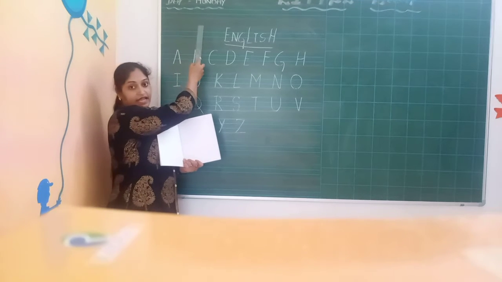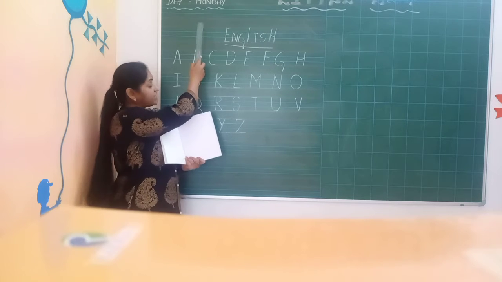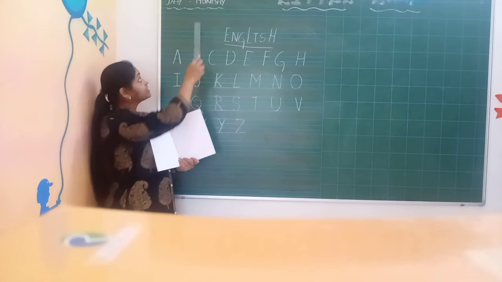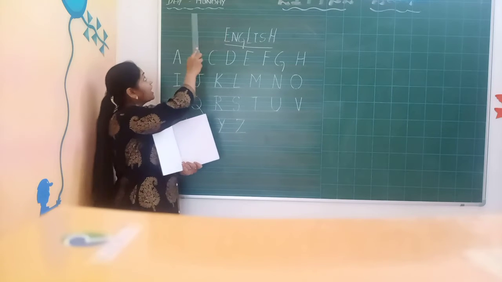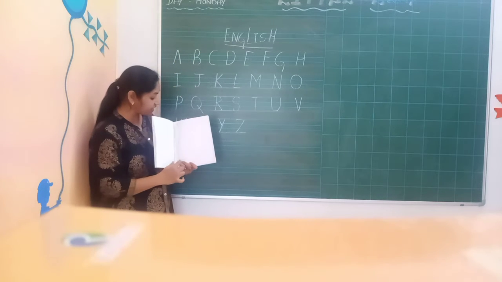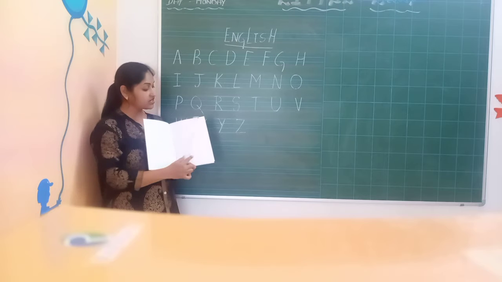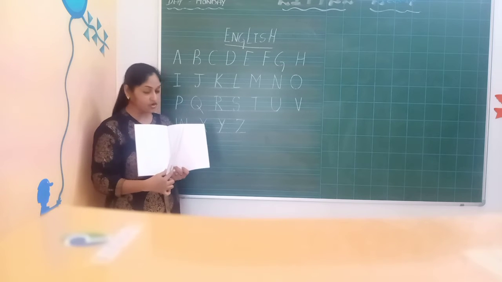Date and the day. Today is which day? Yes, Monday. Date is 7-9-2020 and the day is Monday. Both you have to write either in this corner or in the left corner.